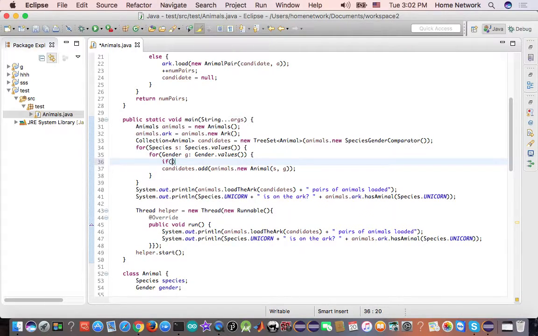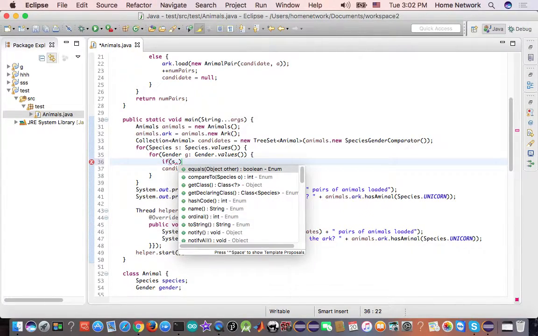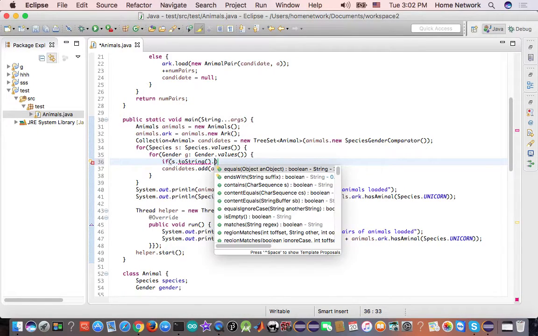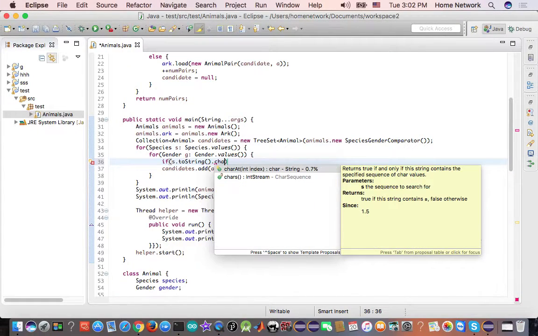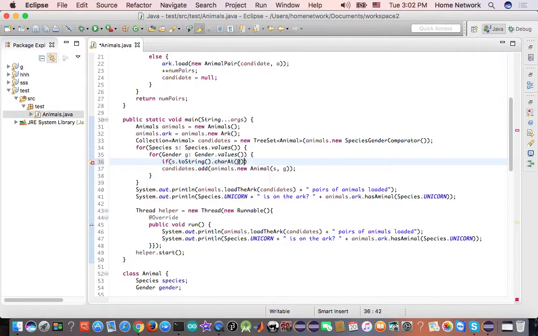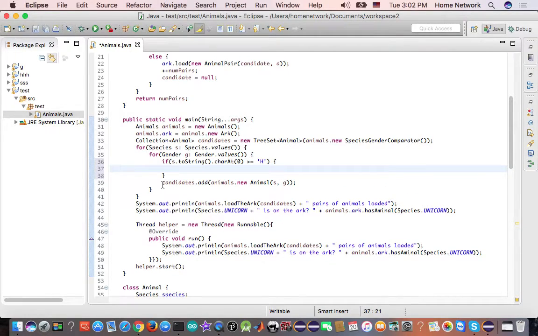So if your species toString charAt 0, the first letter of your species name, if they start with a letter later than say H, we use the main thread to load this species. Otherwise, we use the helper thread.